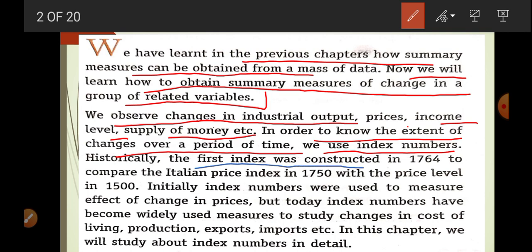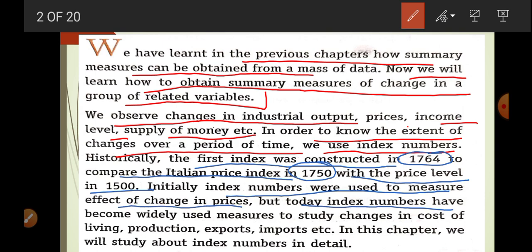The first index number was constructed in 1764 to compare the Italian price index in 1750 with the price level in 1500. Initially, index numbers were used to measure the effect of the change in the price, but today index numbers have become widely used to measure change in the cost of living, production, exports, imports, etc. So in the beginning, there was only price index, but today there is consumer price index, wholesale price index, agricultural price index. Okay, so this is given here.